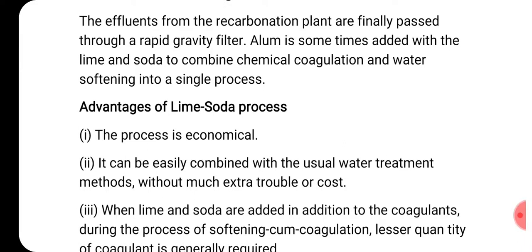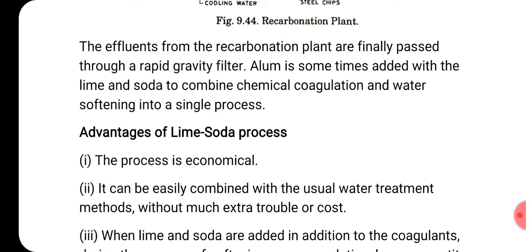You know what a rapid gravity filter is; we discussed it in the third module, in the case of filtration of water. There were the slow sand filter and the rapid gravity filter. Here, once again, this water after softening is passed through the rapid gravity filter.